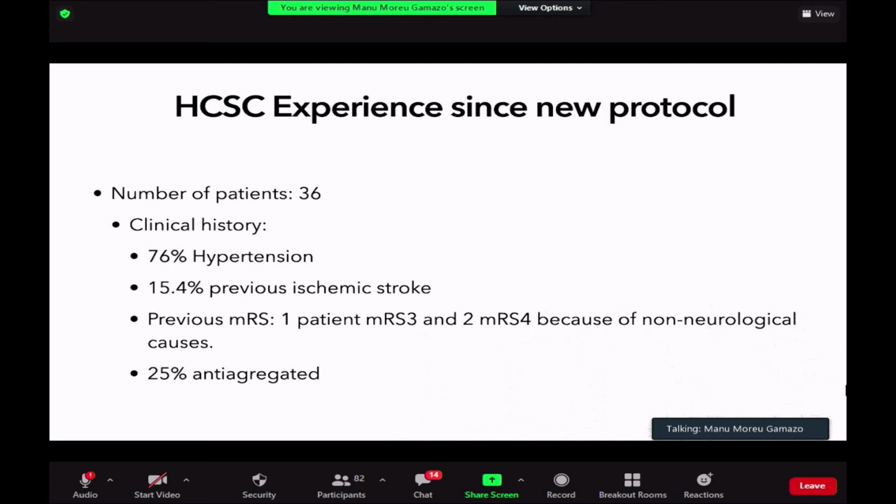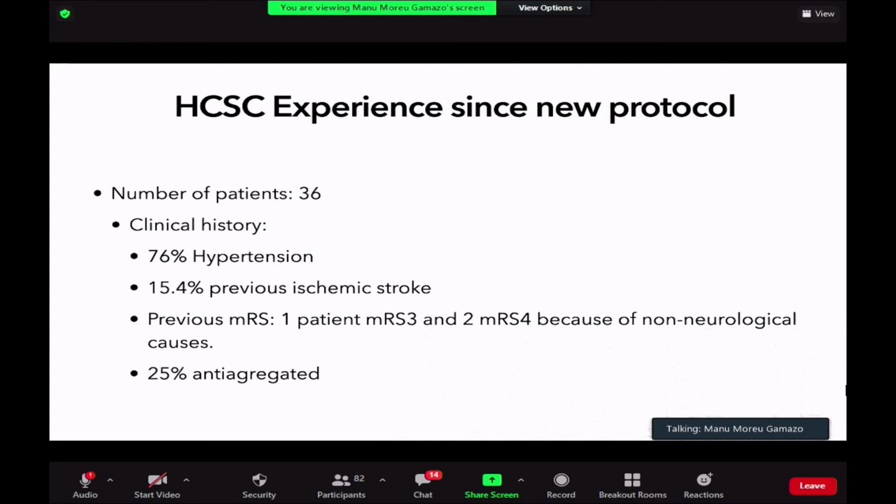So these are the 36 patients that we have. 76% had hypertension. Important for you to know that we have 3 patients with higher ranking than 2. Well, because we are doing a prospective series, so we have not selected the patients. And if the patient has a ranking 3 due to a polyarthrosis or whatever, we treated them. Okay. The only thing that does not allow us to treat patients, and not because of the stent, but also for mechanical thrombectomy, is that we have a neurological ranking greater than 3.